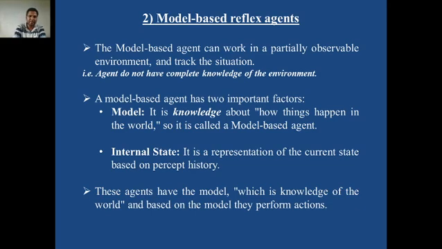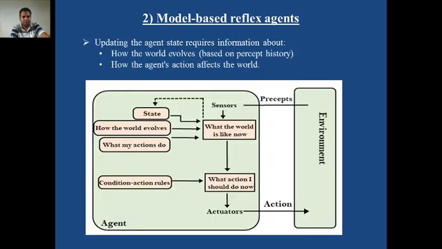So the model based agent requires two factors in the design. In order to design this agent, it requires some model, meaning knowledge, and internal state. These agents have the model, which is knowledge of the world, meaning the environment, and based on the model they perform some actions. And how to update the agent state in case of this model based reflex agent?